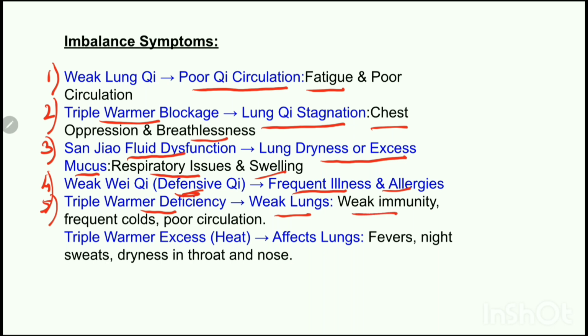And if the immunity is weak, the person can catch frequent colds, and due to deficient triple warmer, the circulation will be poor. The next pattern is if the triple warmer is in excess, that means if there is heat in the triple warmer, it will affect the lungs. It will lead to fever, night sweats, and dryness in throat and nose.